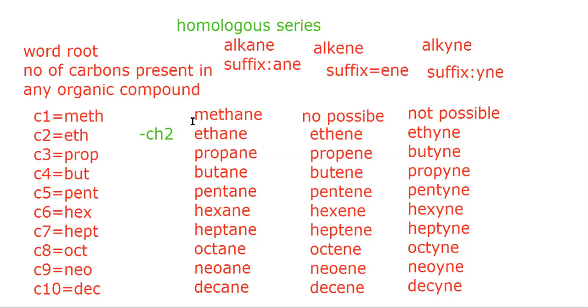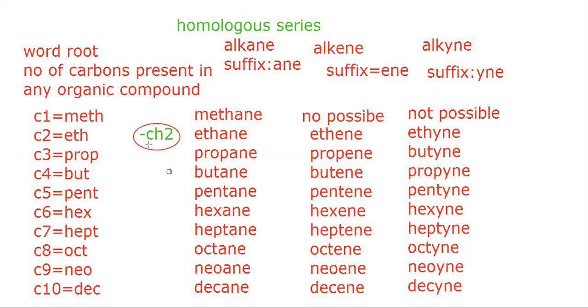Similarly, you can compare this with the other formulas also. So one important characteristic of a homologous series is that each successive member differs from the other by this CH2 group.